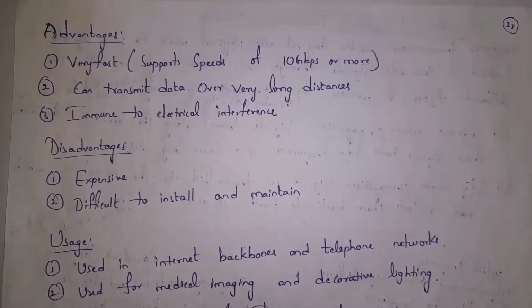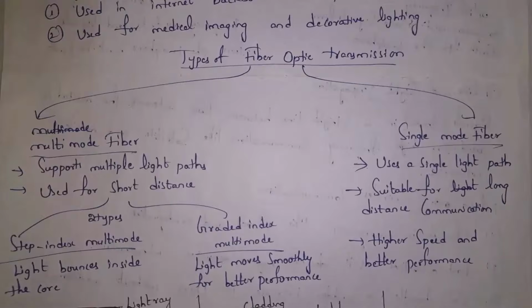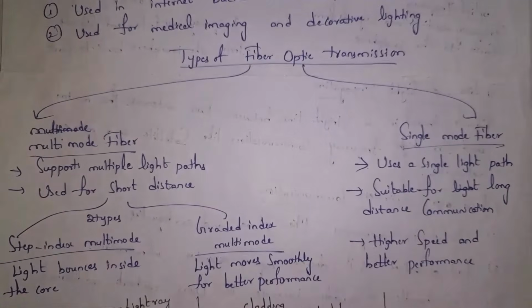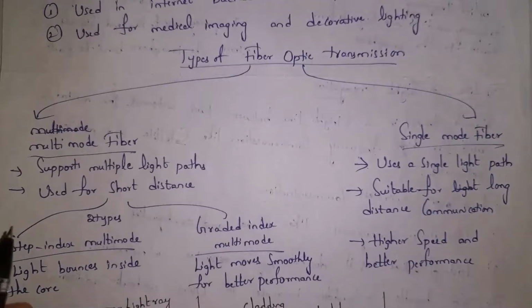These cables are used in internet backbones and telephone networks, and they are also used for medical imaging and also for decorative lighting. Guys, fiber optic transmissions are classified into two types. They are multimode fiber and single mode fiber. In multimode fiber, there will be multiple light waves, and multimode fiber is used for shorter distance communication.